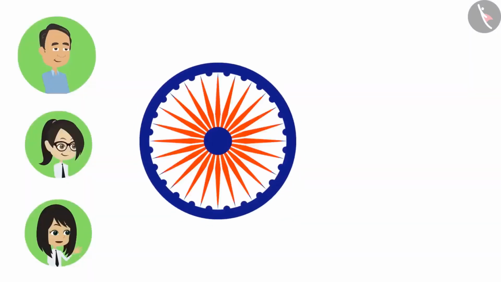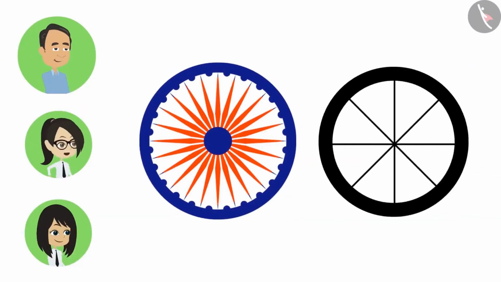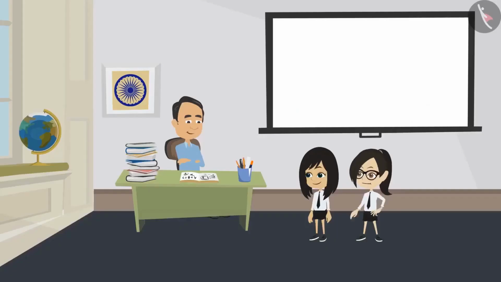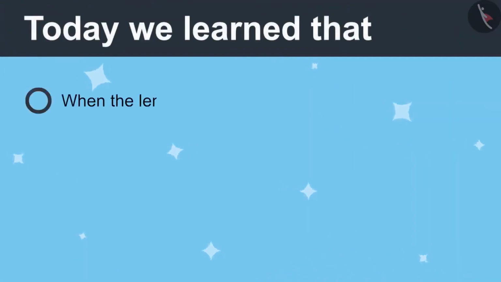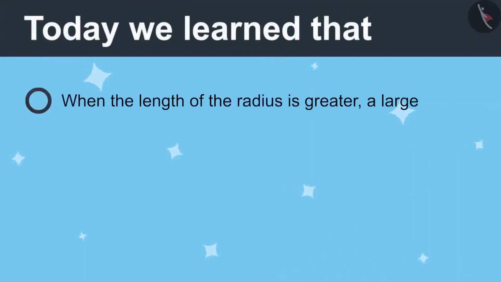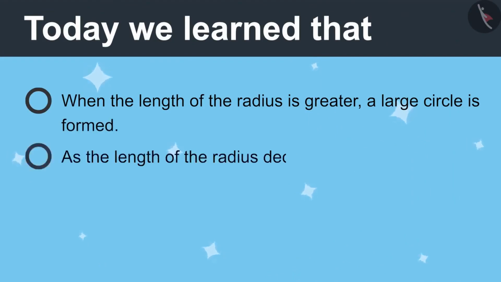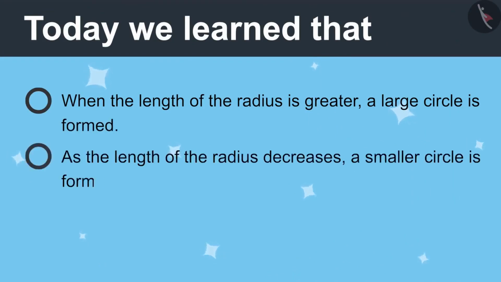Like in the Ashok Chakra. And also in the wheel of our bicycle. Now I understand, sir. Today we learned when the length of the radius is greater, a large circle is formed. As the length of the radius decreases, a small circle is formed. And there are many radius in one circle.